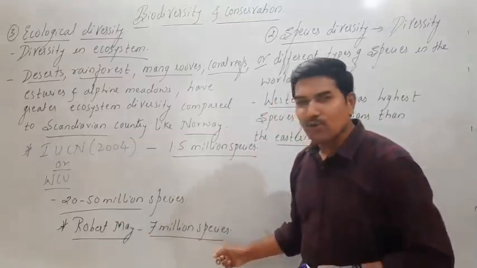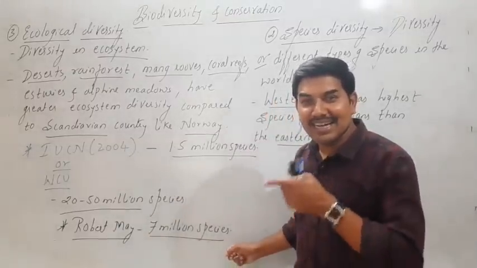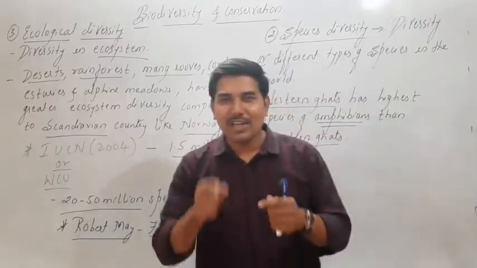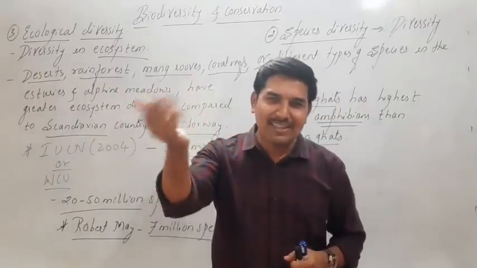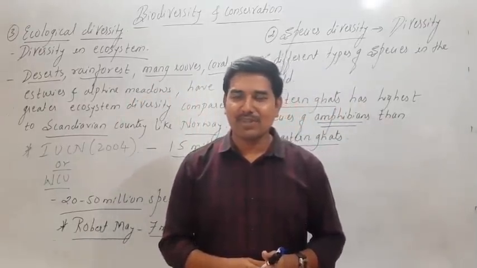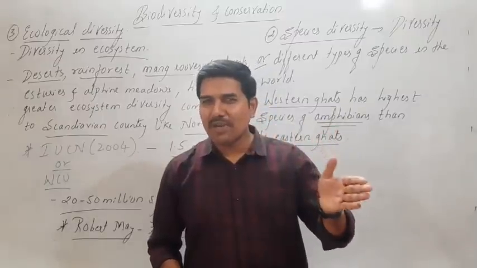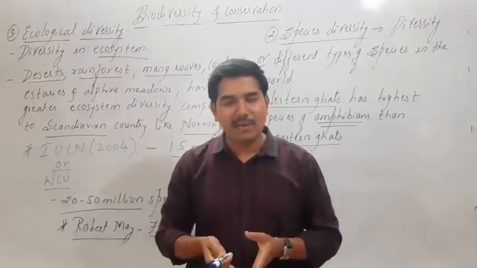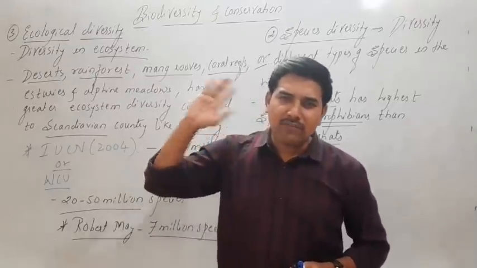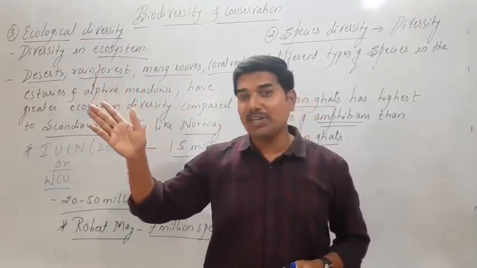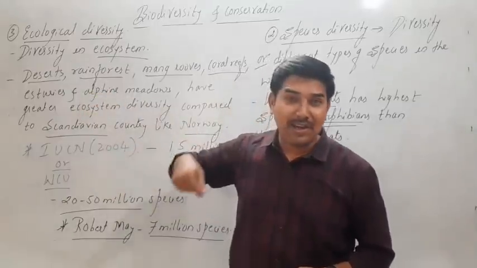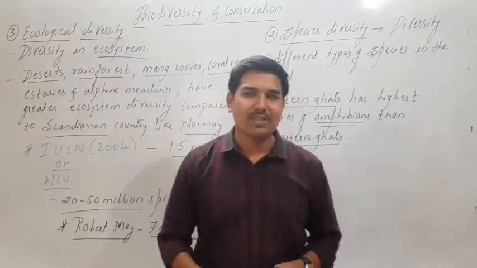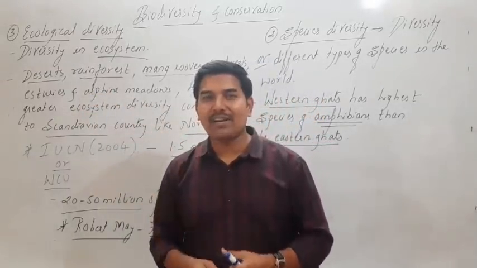But look at the total number of species which are present in nature. That means you have a lot of chance to discover these organisms, because the majority of species have been discovered from the temperate regions, where species diversity is a little bit less, but a lot of species are yet to be discovered in the tropical regions, in the tropical rainforest, which we also call evergreen forest.